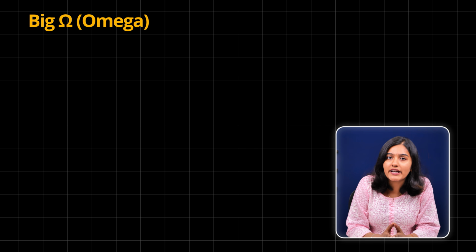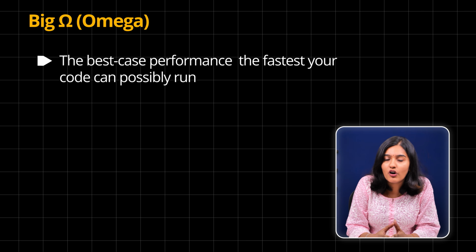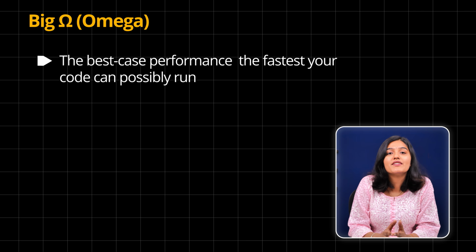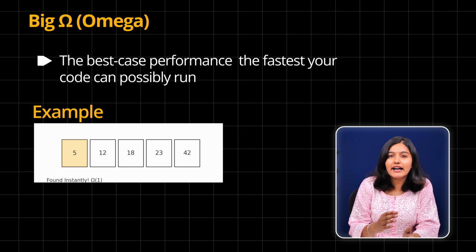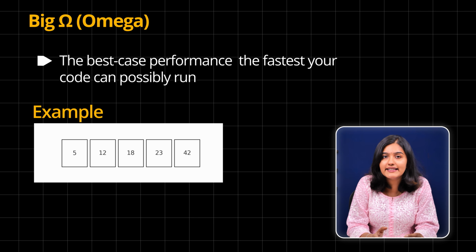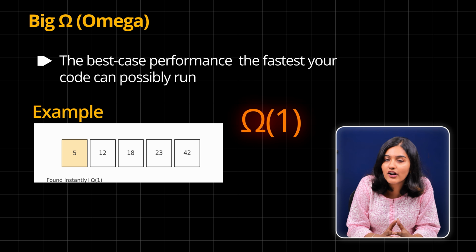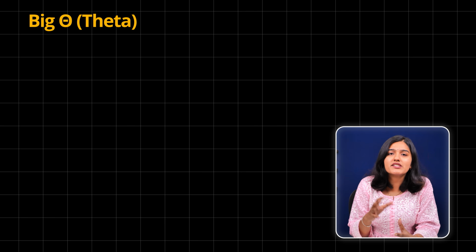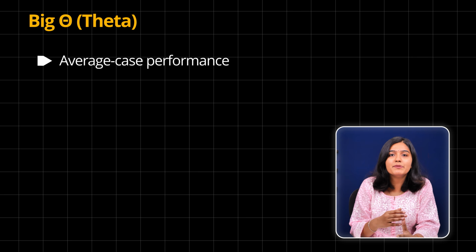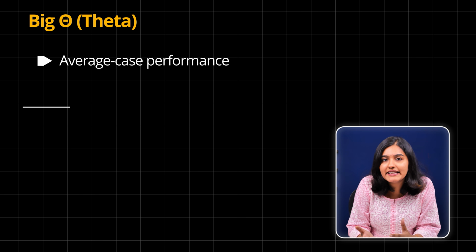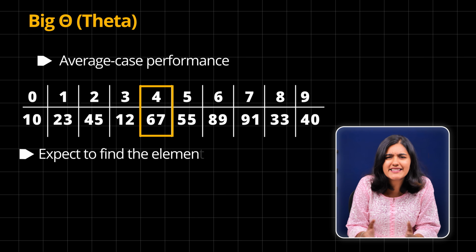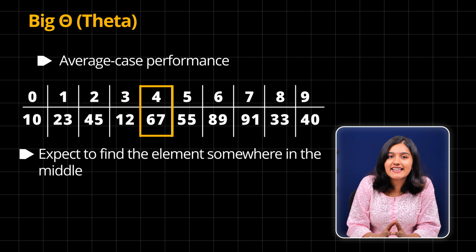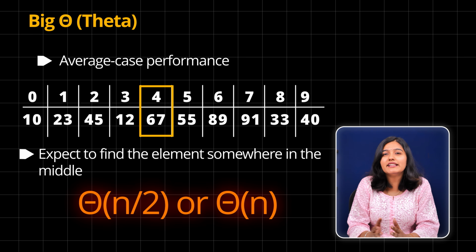Next, we have big omega, which represents the best case performance, the fastest your code can run. For example, in linear search, if the target element is the very first one in the list, the best case is Ω(1), meaning it completes instantly. Then we have big theta, which gives the average case performance, which happens most often. For example, in linear search, you might expect to find the element somewhere in the middle. So the average case is Θ(n/2), or simply Θ(n).